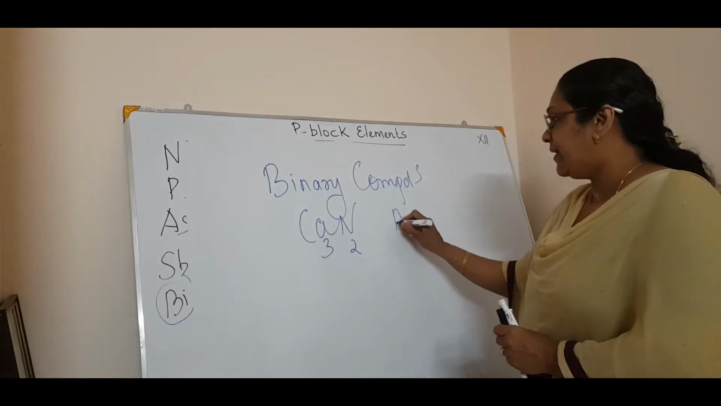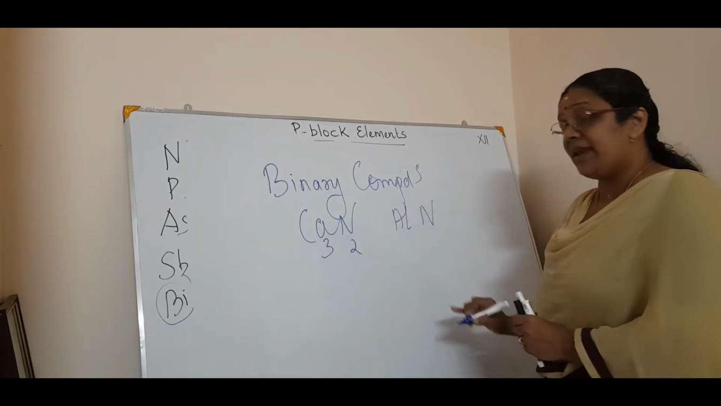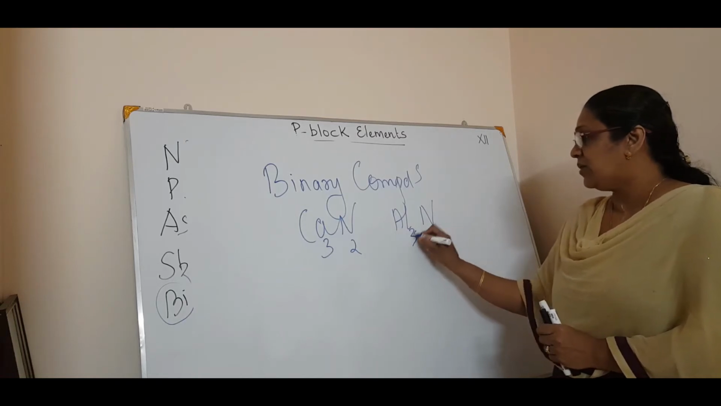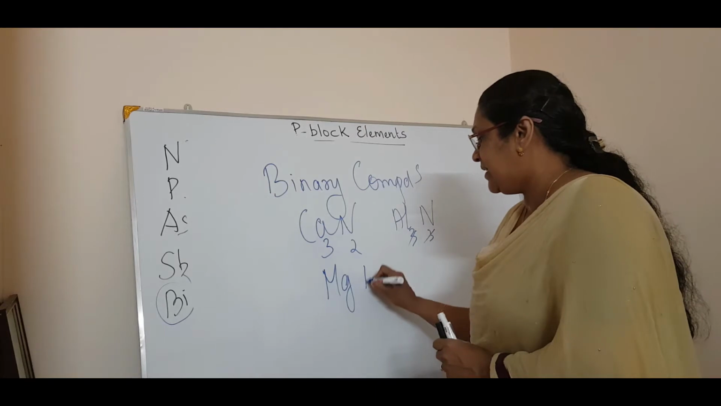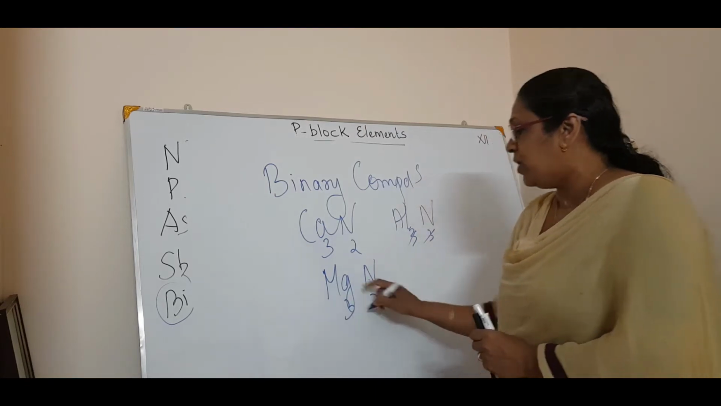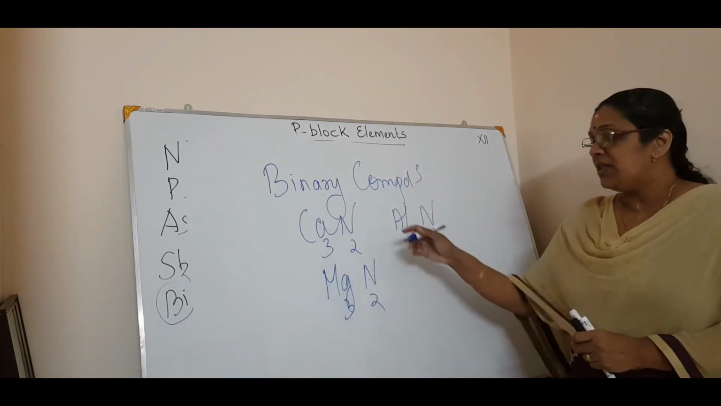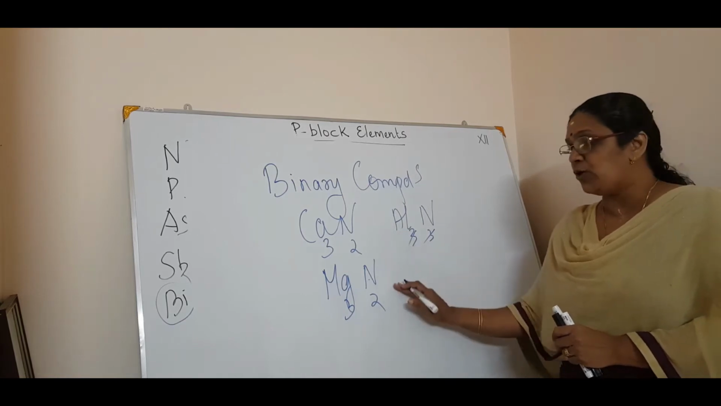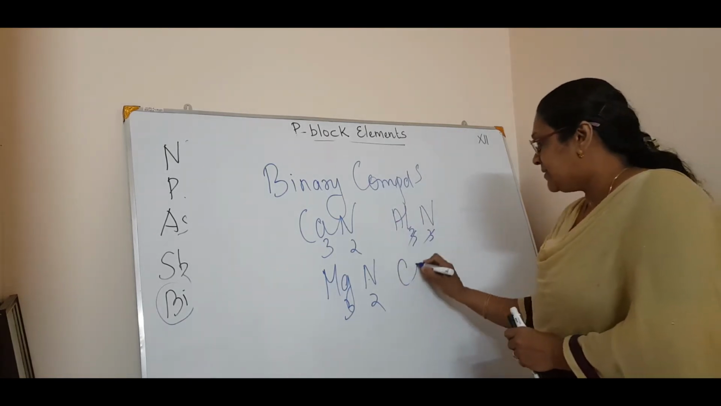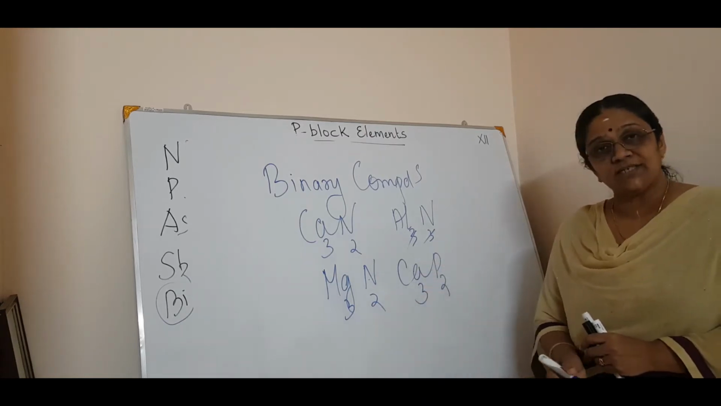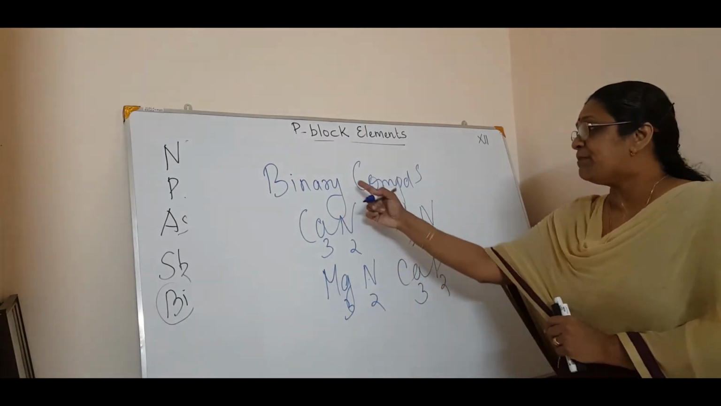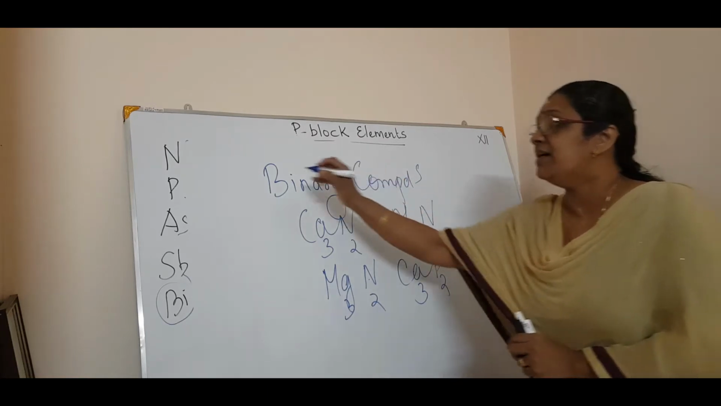Okay, aluminium nitride, that is AlN, because both are 3, so AlN. Okay, magnesium nitride, Mg3N2: N is 3, Mg is 2, so Mg3N2. So these form calcium phosphide, Ca3P2, calcium phosphide. So these form binary compounds when they react with the metal.